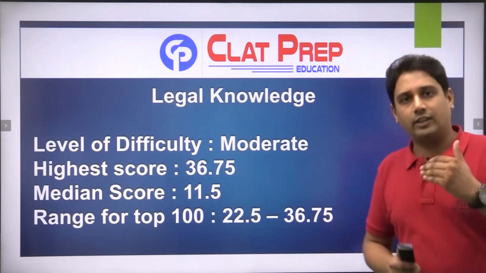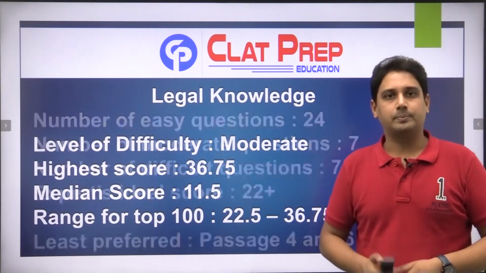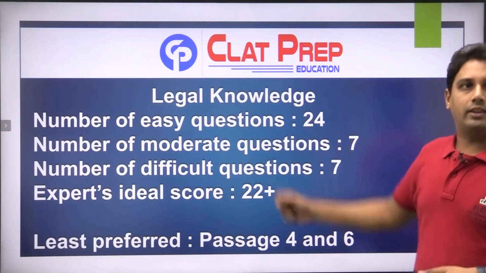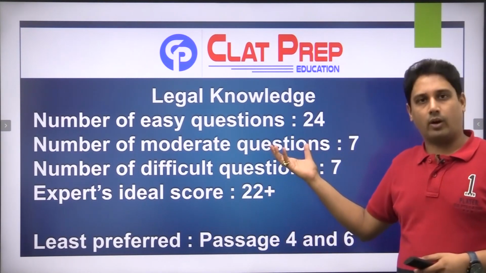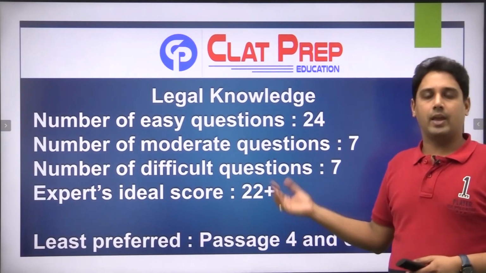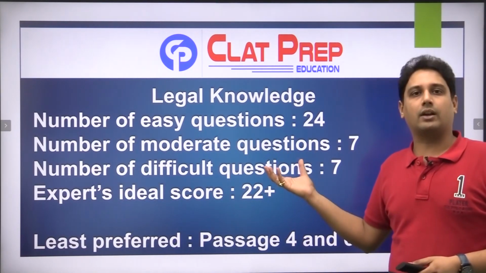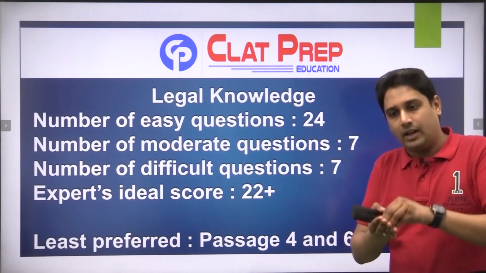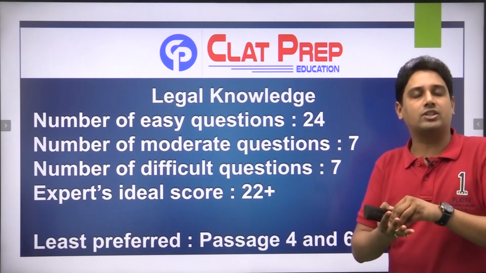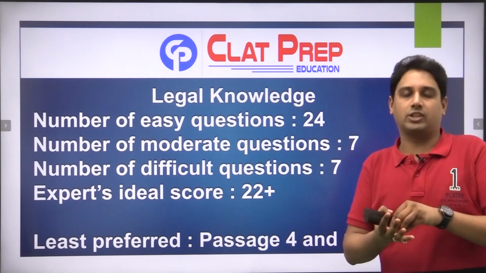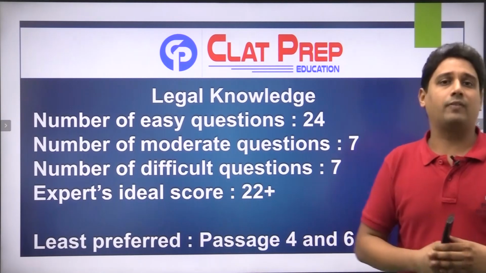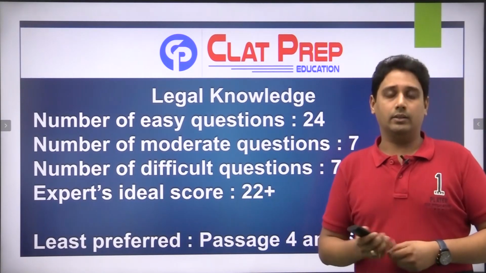Now if I rate the level of difficulty of the questions here, तो यहाँ पर number of easy questions were 24. There were 7 questions which were rated as moderate and 7 questions difficult. ये जो 7 questions difficult की बात कर रहा हूँ मैं, या कुछ questions जो moderate आए थे, they fell in passage number 4 and passage number 6. So इन दो passage को आप फिर भी एक बार के लिए avoid कर सकते थे if you are not that strong at legal, right?